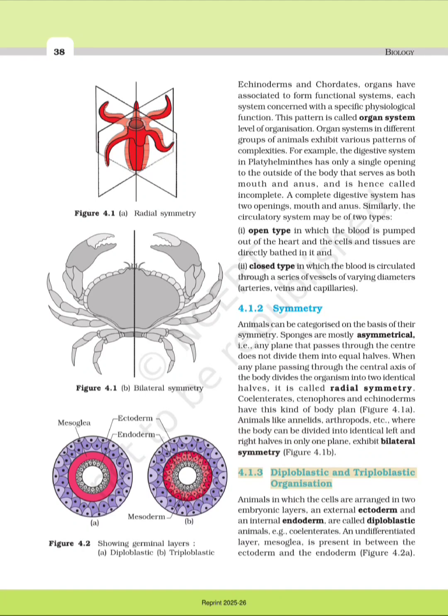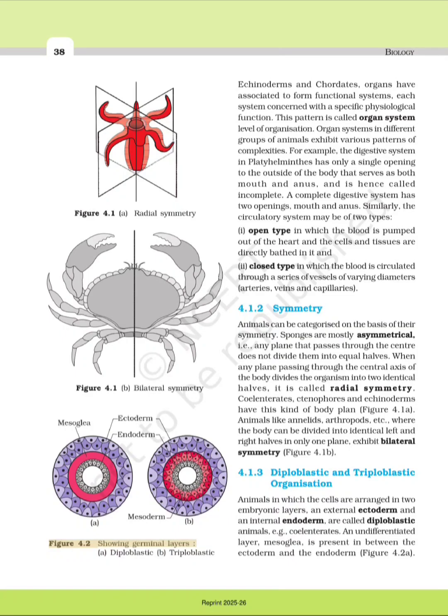4.1.3 Diploblastic and triploblastic organization. Animals in which the cells are arranged in 2 embryonic layers, an external ectoderm and an internal endoderm, are called diploblastic animals, e.g., coelenterates. An undifferentiated layer, mesoglea, is present in between the ectoderm and the endoderm, Figure 4.2a.